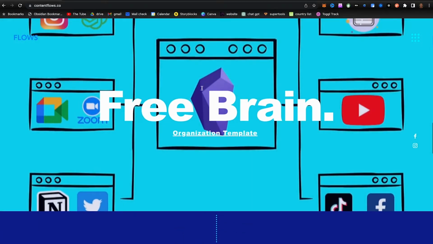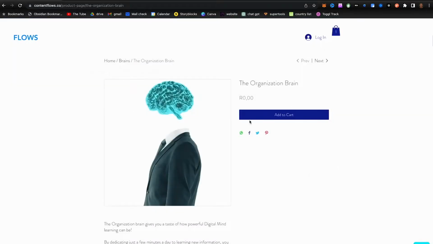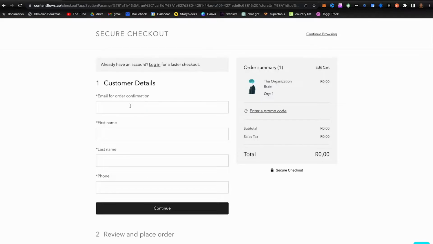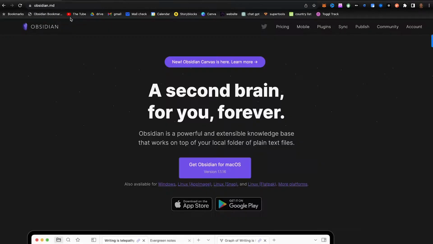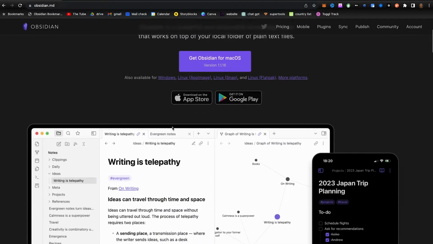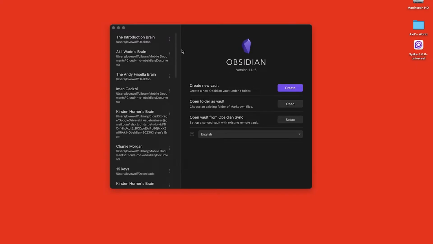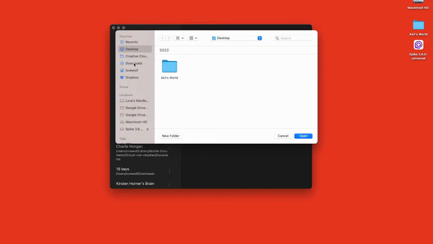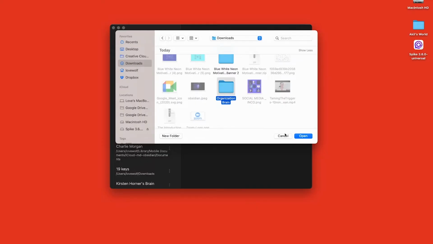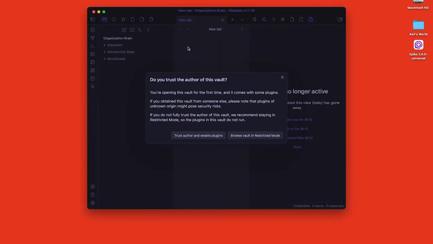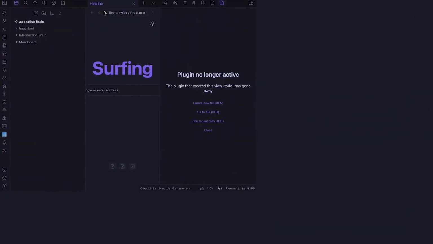All right, so the first thing is to go over to contentflows.co, scroll all the way down, and download the free brain. Just follow the steps, put in your information, and push download. And then go over to obsidian.md and download Obsidian. This is where your information will be stored, how you can organize everything. It'll look something like this once you download it. Click open, and then go locate where you downloaded your organization brain. Then after you do that, it'll ask you to trust it. Just trust it. There you go. And then pull up your brain.